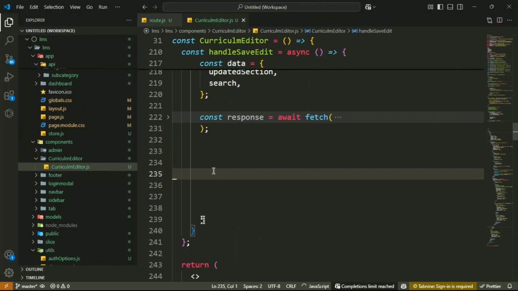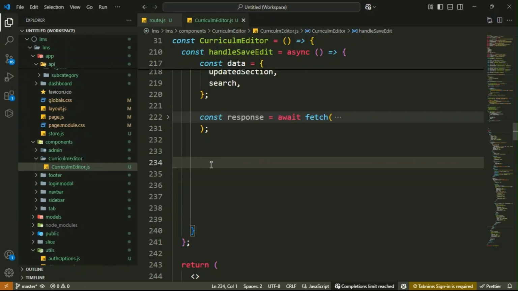Below it, we will check the condition: if the update was successful, then we will update your UI immediately. So let me do that, guys.